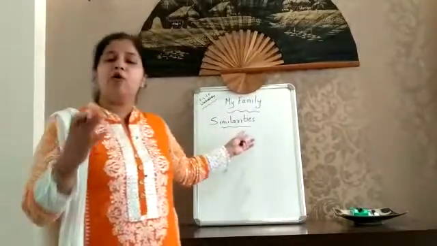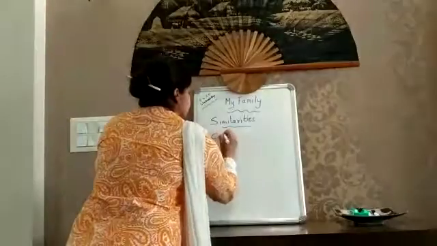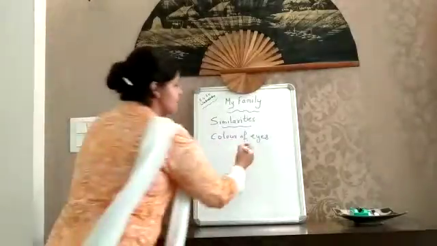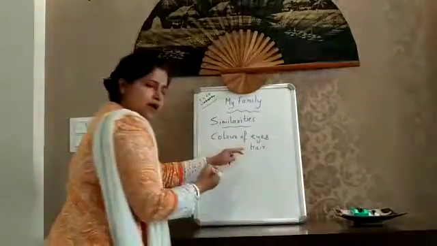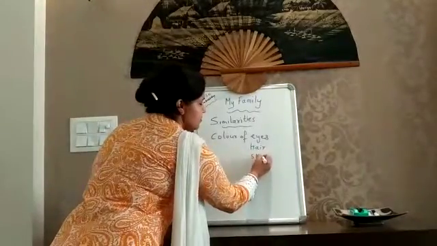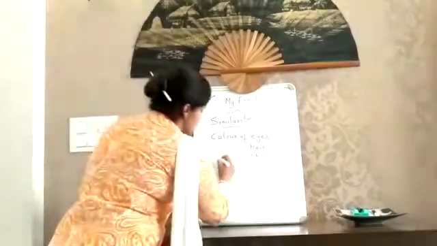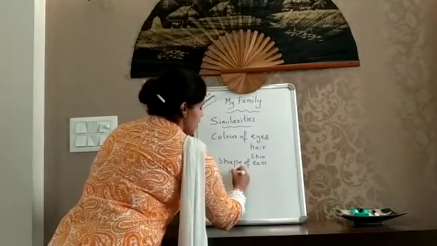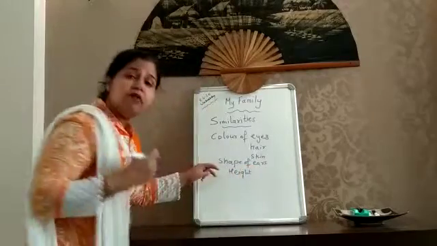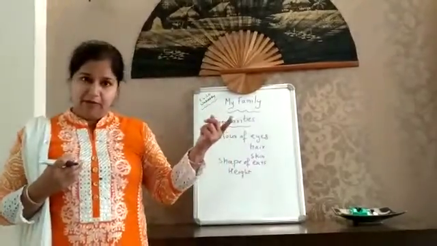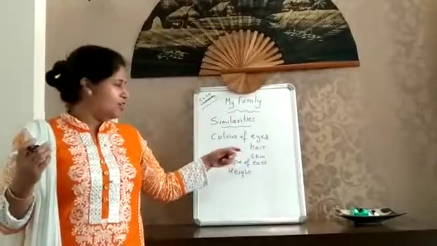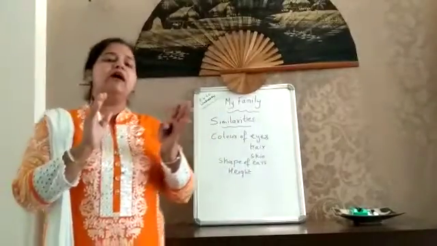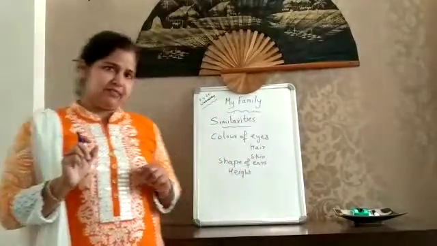Similarities can be on the basis of color of eyes, color of hair, color of skin, sometimes shape of your ears, sometimes your height. You must have heard people saying your height is like your uncle, or your hair is like your mother, your color of eyes is like your father. So in a family we see there are a lot of similarities between the different members.